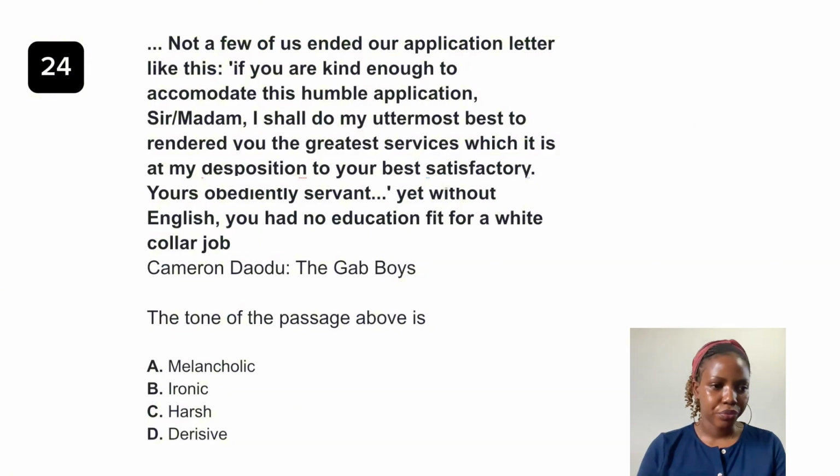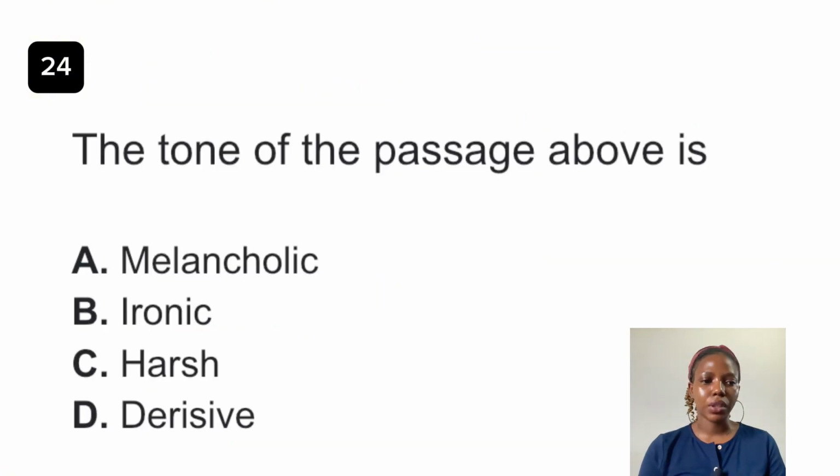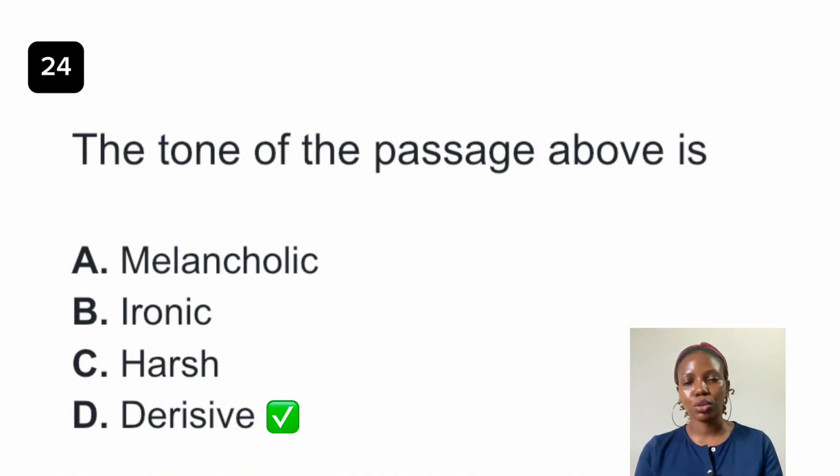Question 24. The tone of the passage above is dash. Okay, so the answer to this question is derisive. When we speak of a derisive tone, it is a mocking tone. Okay, by nature, it is meant to ridicule a person or a thing. So in this case, it's a person. Okay, because the applicant here is subject to ridicule.